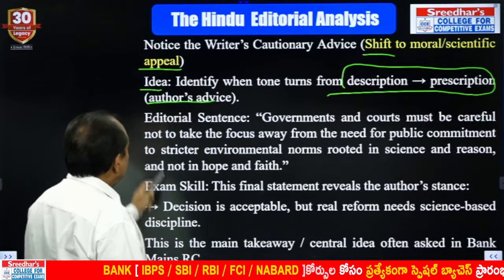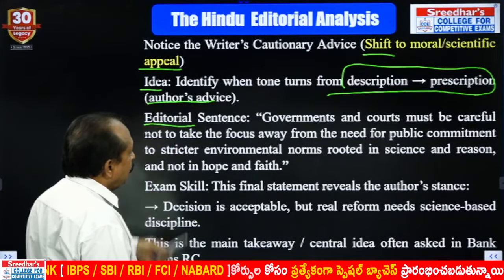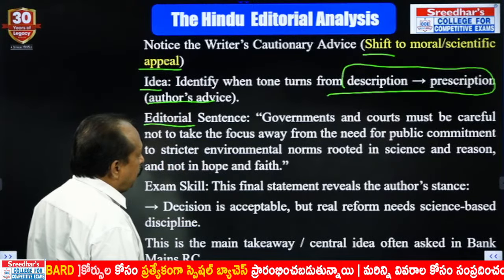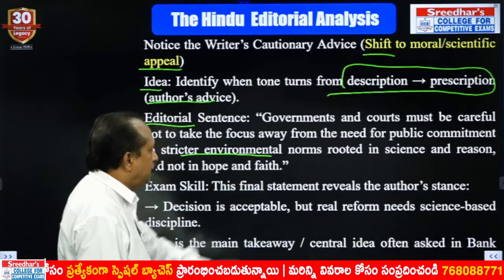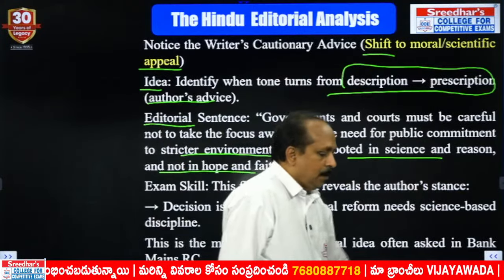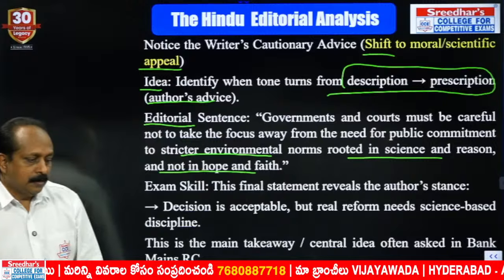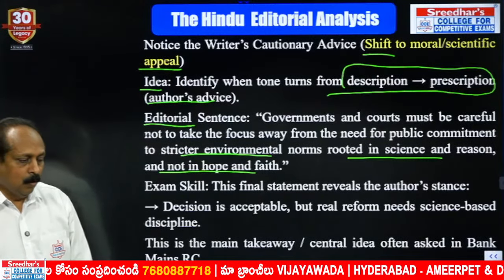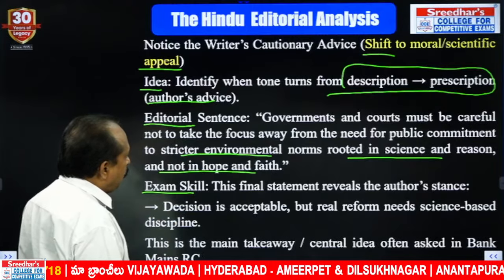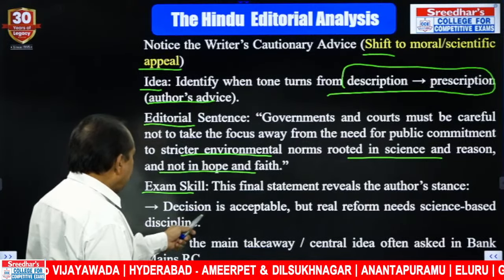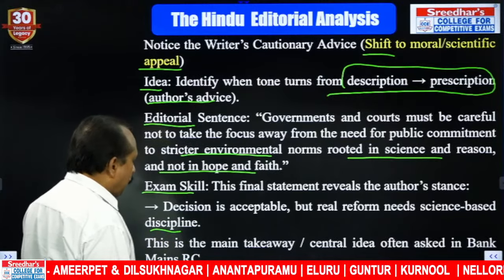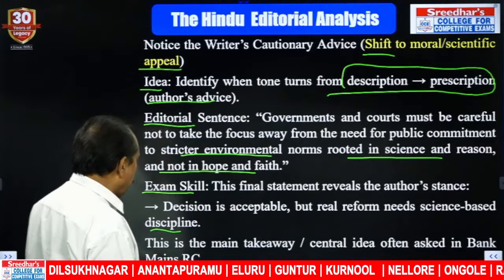The author's advice. What is a sentence that provides this glimpse? Governments and courts must be careful not to take the focus away from the need for public commitment to stricter environmental norms rooted in science and reason, not in hope and faith. The writer tells the solution should be based on science and reason, not on hope and faith. What is the exam skill you can acquire here? This final statement reveals the author's stance. The decision is acceptable, but real reform needs science-based discipline. This is the main takeaway. Central idea is often asked in bank mains RC.